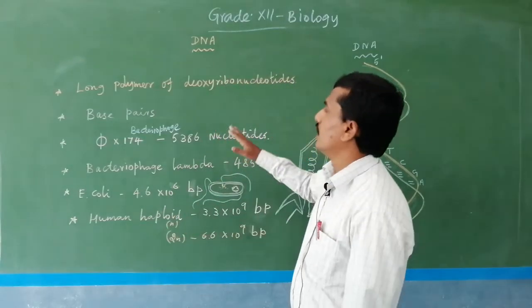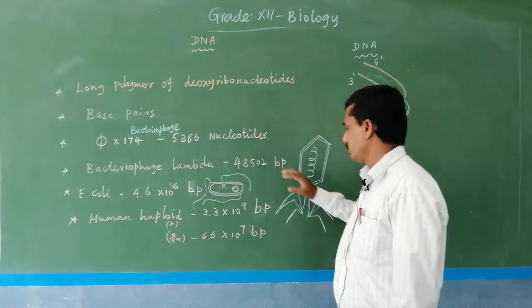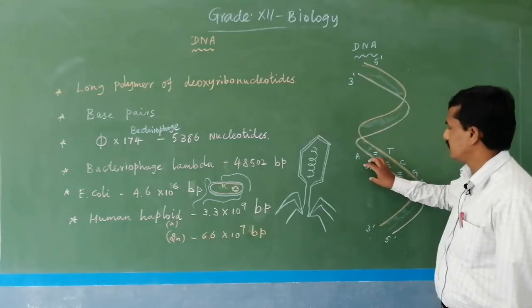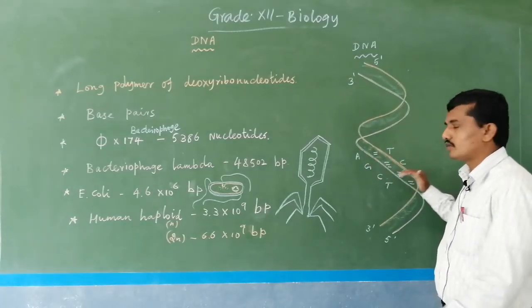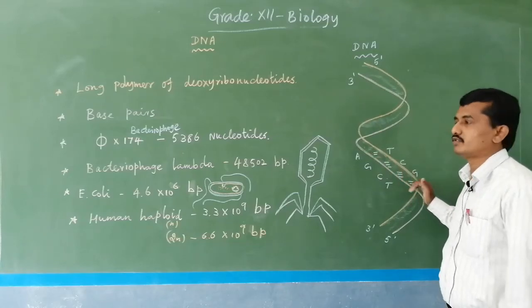DNA is a polymer of nucleotides. Here we draw 4 nucleotides, which means 4 base pairs are present.